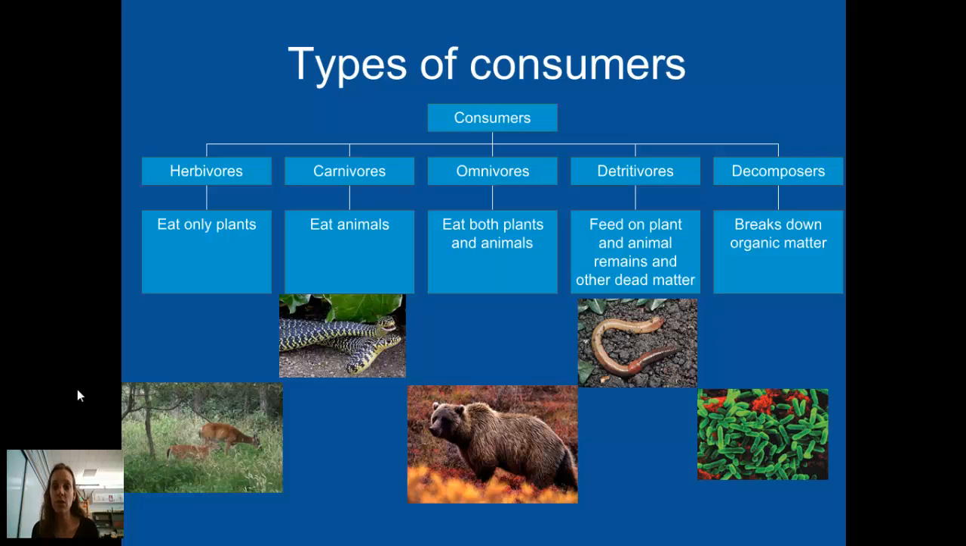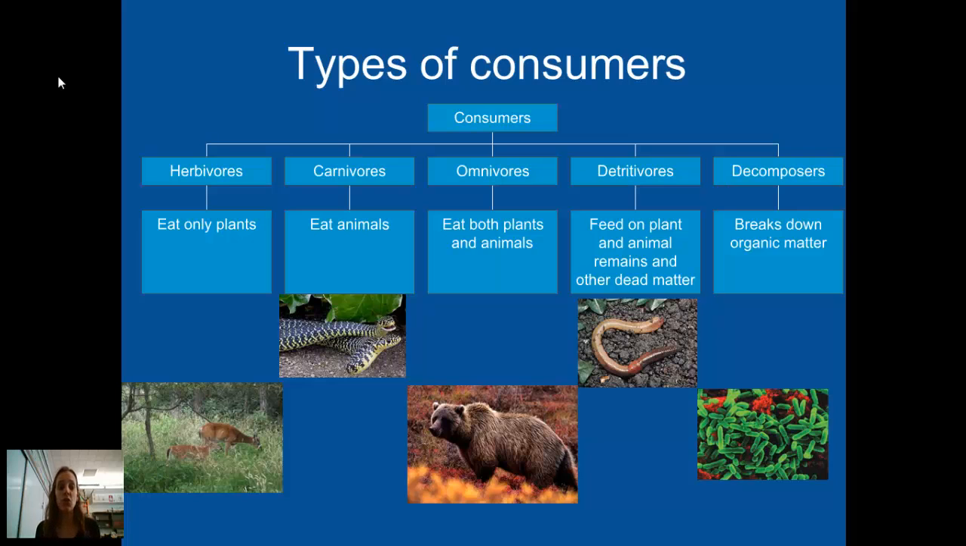There are also detritivores, which feed on plant or animal remains and other dead matter. And then there's also decomposers, which help to break down organic matter. Now, with detritivores and decomposers, it can be confusing as to what is the difference between these two. In fact, sometimes those two terms are used interchangeably, but there is a slight subtle difference between them.